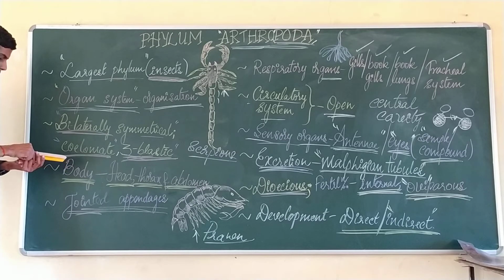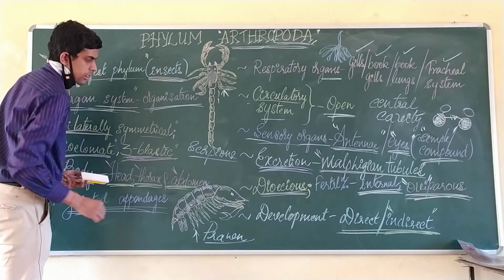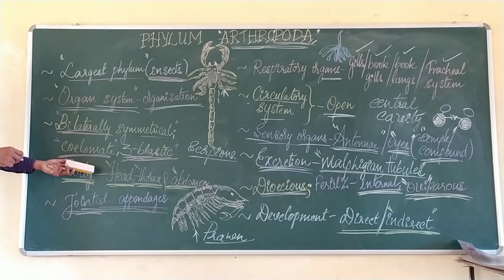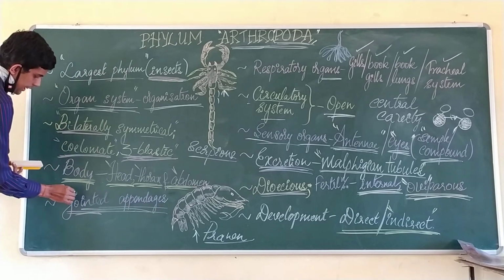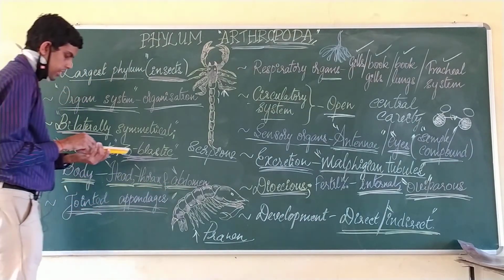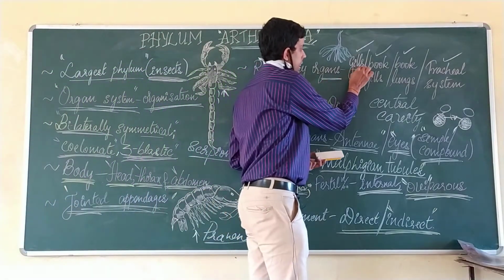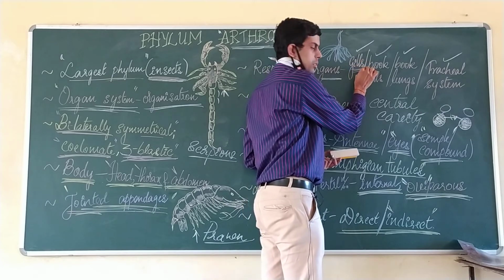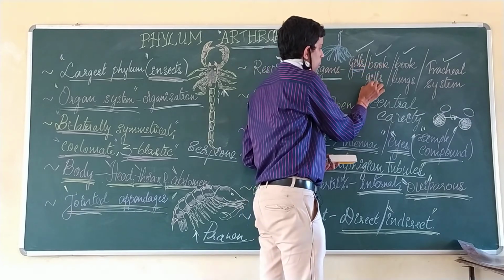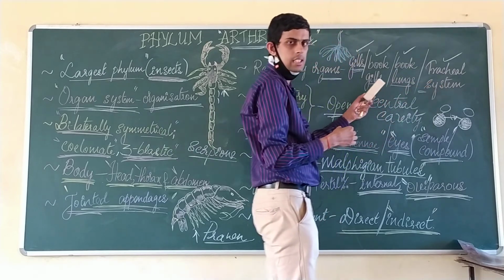And here the body is differentiated into head, thorax and abdomen. That is the differentiation in the body. And as I said, the important character of this phylum is the jointed appendages. Then regarding the respiratory system, there are different variations, which may be in the form of gills, book gills, book lungs, or sometimes even a tracheal system.